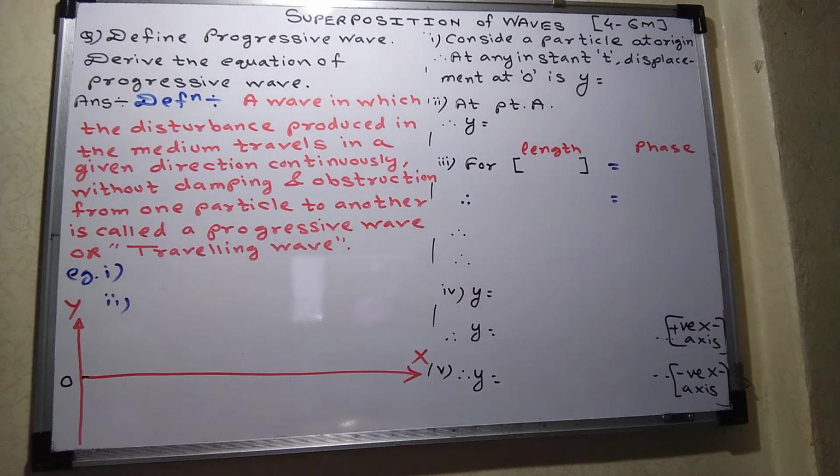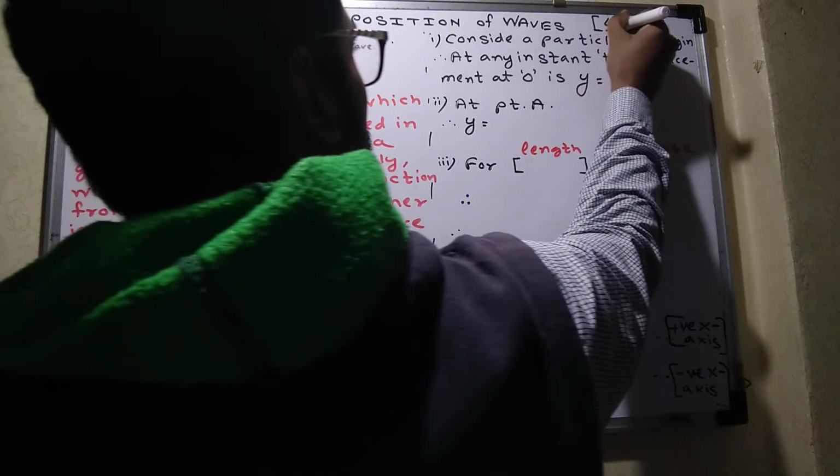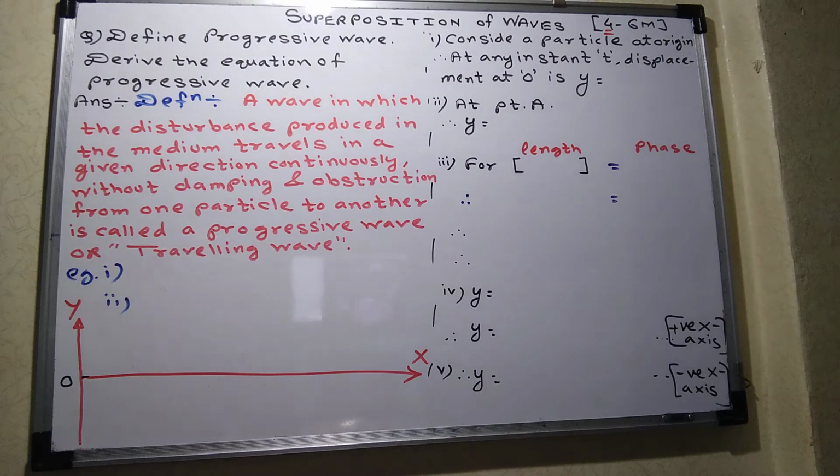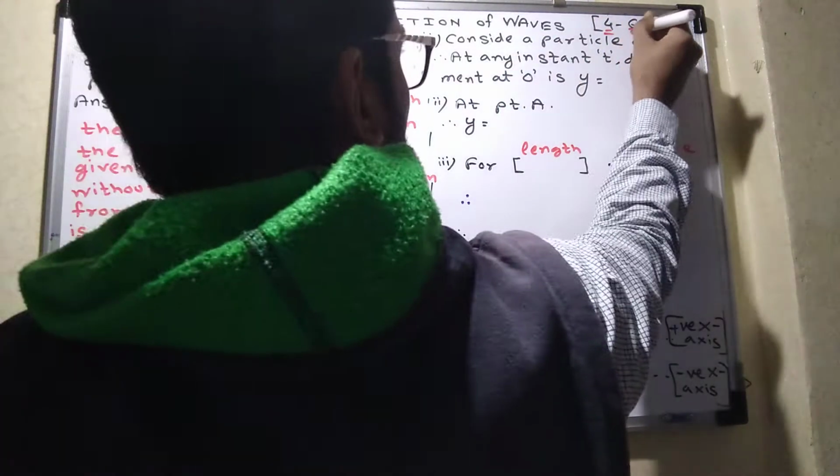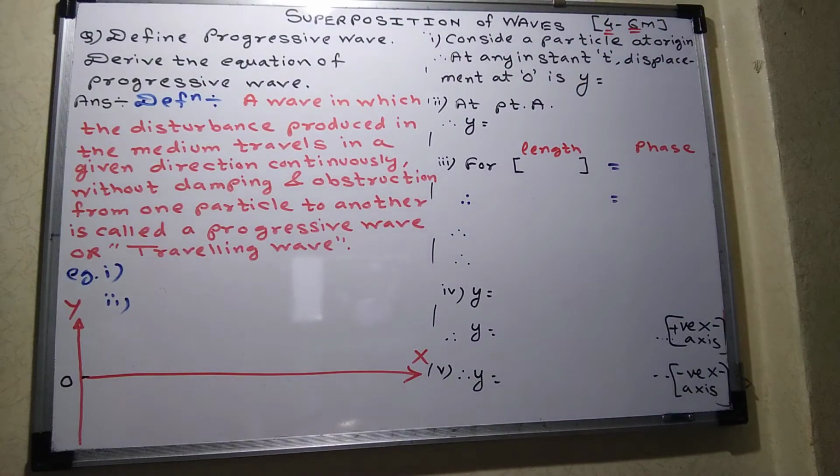Of waves. What is the name of the topic? New topic name is what? Superposition of waves. Okay. In the exam, this particular chapter will carry 4 marks compulsory, and 6 marks with option. Some optional question will be there along with some other questions of other chapters. So you have to attempt.